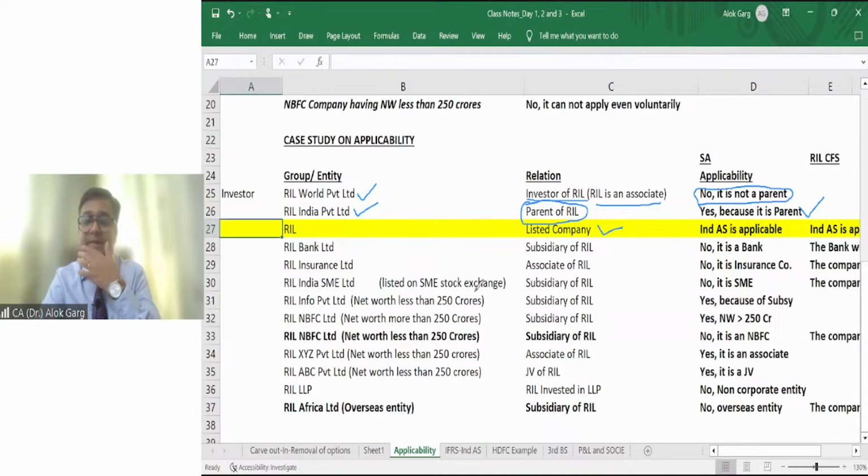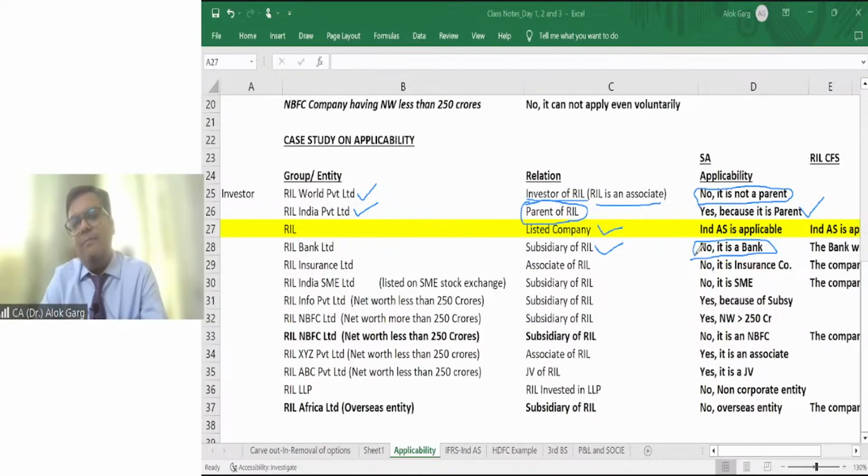RIL Bank Limited. Sir, RIL Bank is a subsidiary of RIL. Sir, what about this bank? As I told you, Ind AS is not applicable on the bank. Even they cannot apply voluntarily. So Ind AS is not applicable to the bank. Sir, then how will the bank prepare its accounts? The bank will prepare its accounts as per the accounting standard. The bank will file its accounts with SEBI, MCA, RBI as per the old accounting standard.